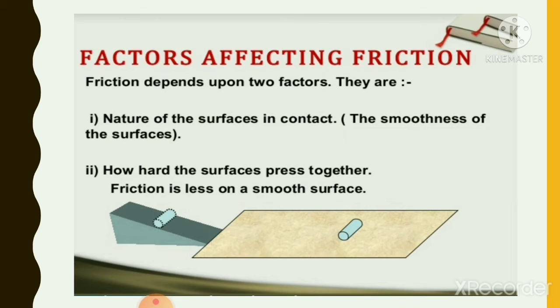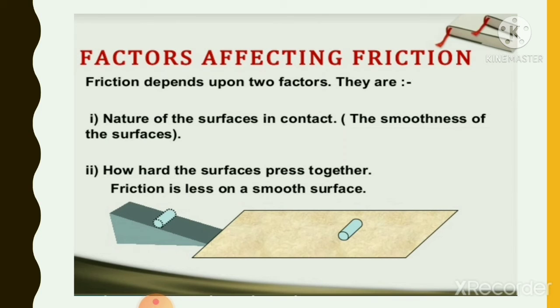Another example is given. Here you can see an inclined slope and a rolling board placed on the inclined slope. If the inclined slope is smooth, the rolling board will roll easily and cover more distance. But if the inclined slope is made rough, then the rolling board will cover less distance.